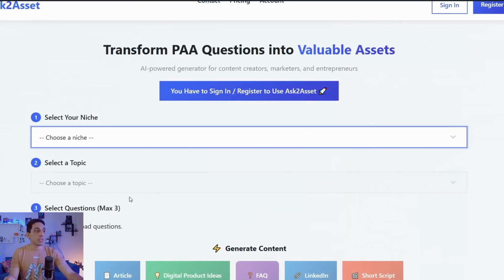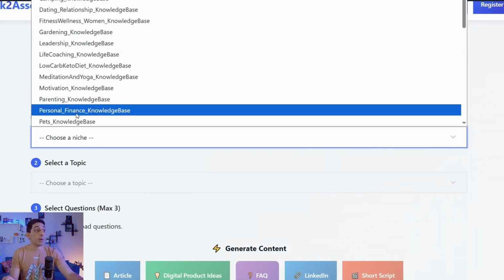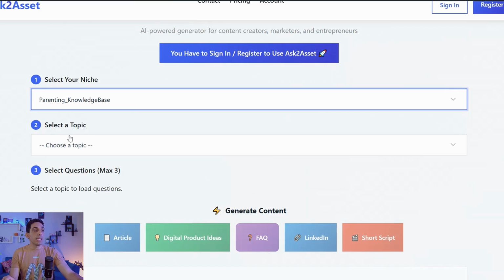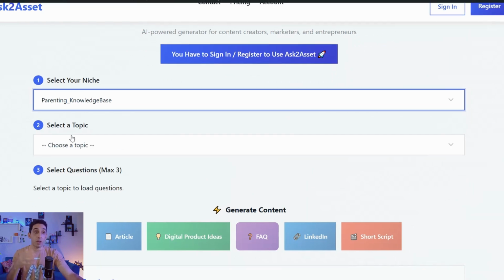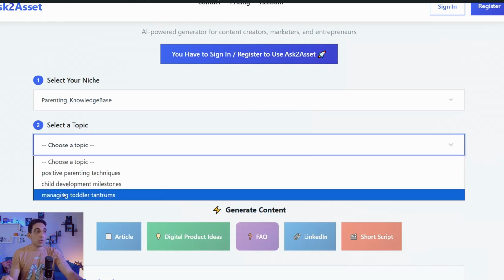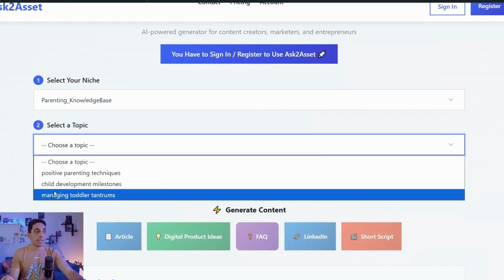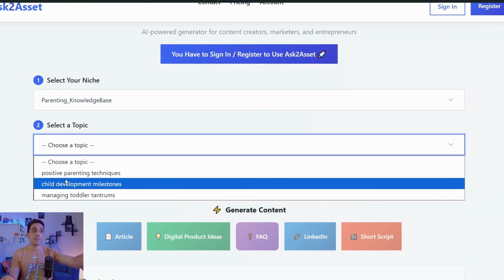Anyway, if you find your niche in this group, like I would like to select something like parenting, here in this topic section you can find the most trending topics regarding this niche. For sure in this tool you can find 3 different pricing plans, including the free one. In this free plan you can find some limitation regarding the topics and the questions. So if you want the big selection of topics, you can upgrade your plan to the marketer or business one, or you can stick with these 3 visible topics for every single niche.